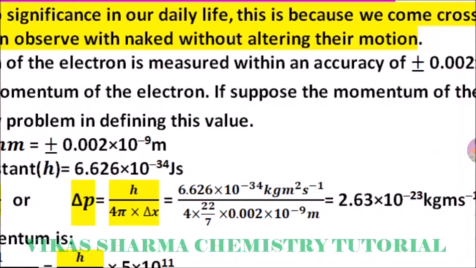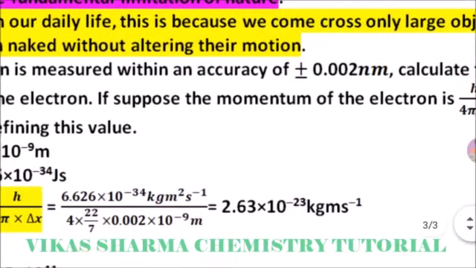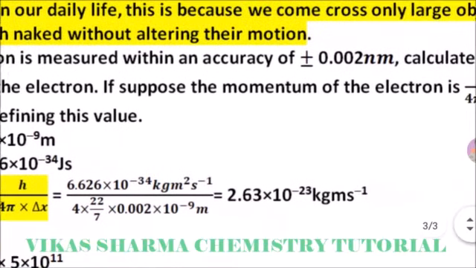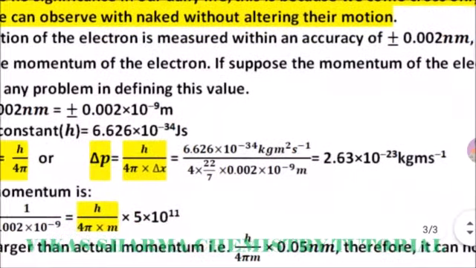Put the value 6.626 into 10 to the power minus 34 kilogram meter square per second, the Planck constant value, divided by 4, and put the value of pi as 22 divided by 7. Delta x is equal to 0.002 into 10 to the power minus 9 meter. So the value of momentum comes out to be 2.63 into 10 to the power minus 23 kilogram meter per second.